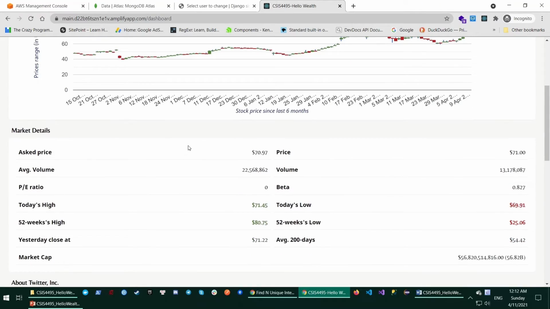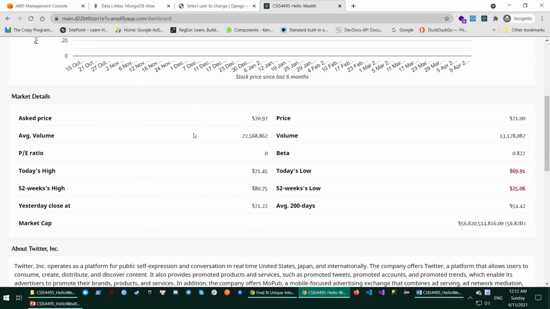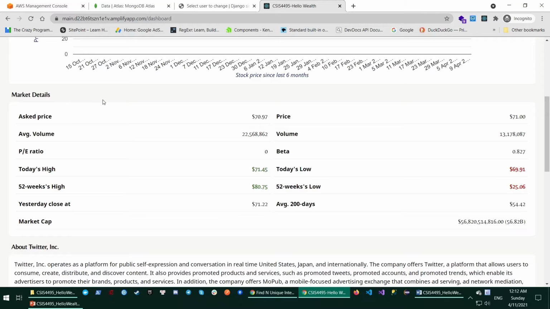Compared to the previous report, I added some tips to help the user understand what the numbers are about. For example, the PE ratio means the earnings of the company per share.